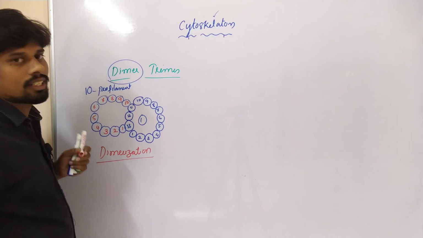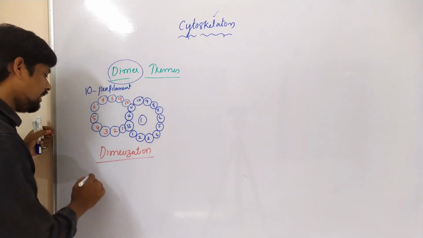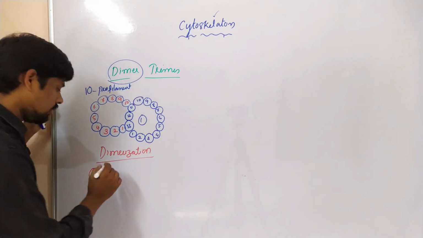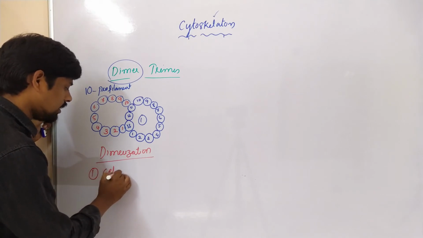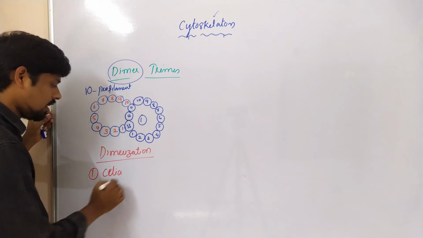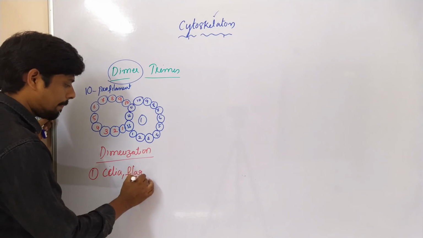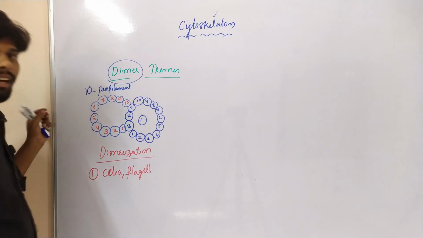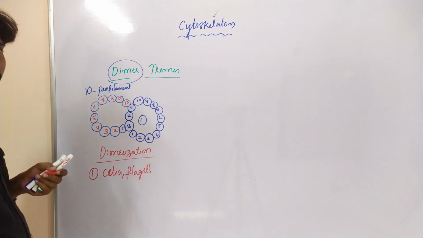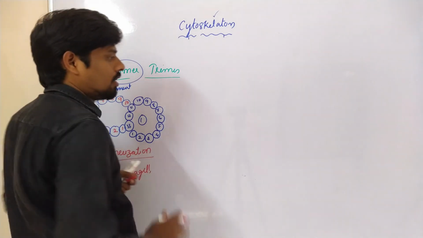This dimerization can be seen in cilia and flagella. Cilia and flagella. Let us see the trimer.